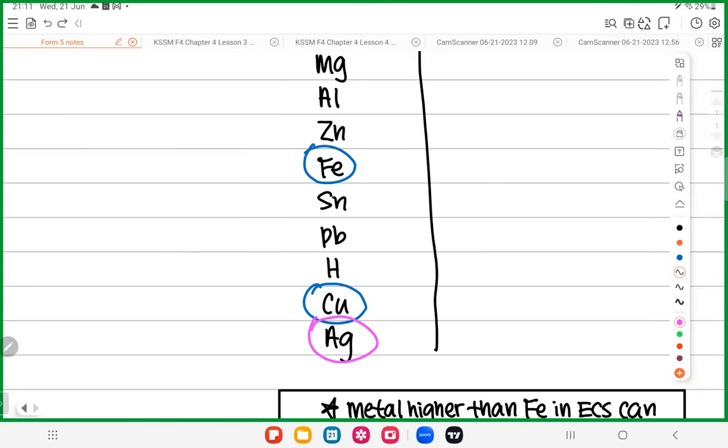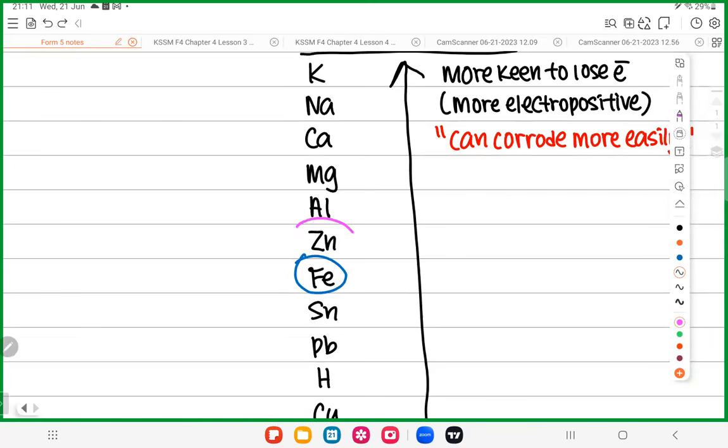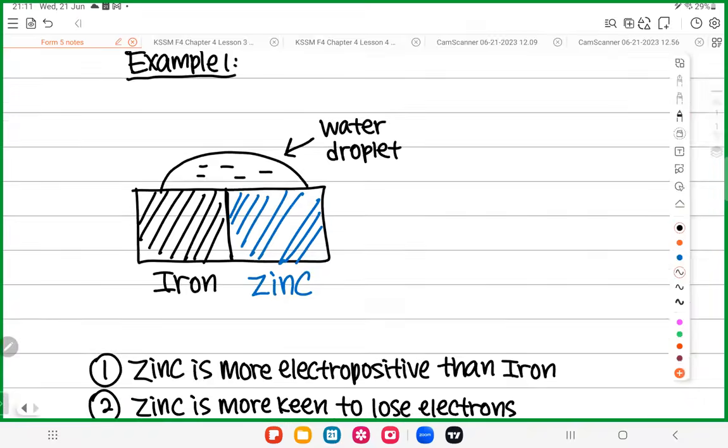Same thing. The higher the metal, the better they prevent rusting. For example, can zinc prevent rusting? Can. Zinc higher than iron can prevent rusting. But if you change the zinc to magnesium, even better. The higher the metal, the more they prevent the rusting. Simple as that. So make sure everyone knows this concept. Okay, anyway, let's come back to our question here first. Let's come back to this question.